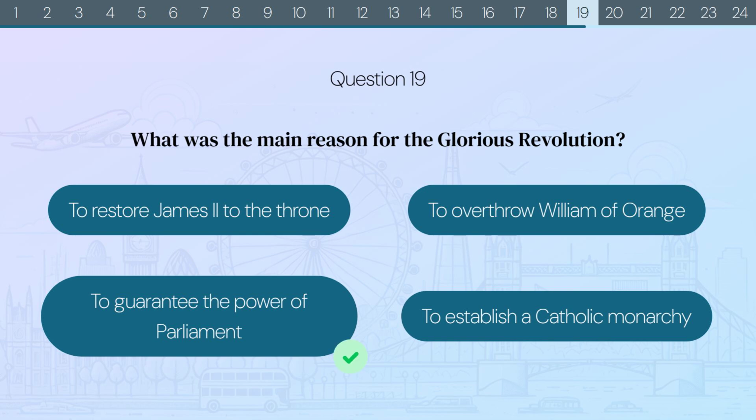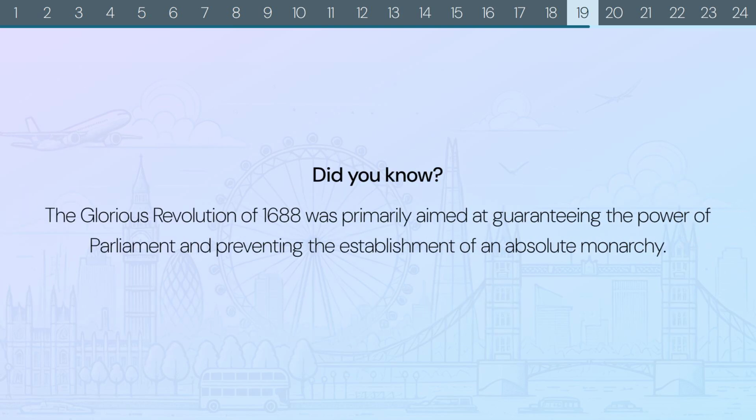The correct answer is to guarantee the power of Parliament. Did you know? The Glorious Revolution of 1688 was primarily aimed at guaranteeing the power of Parliament and preventing the establishment of an absolute monarchy.